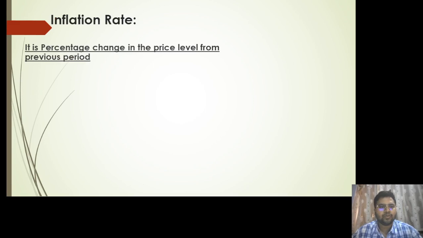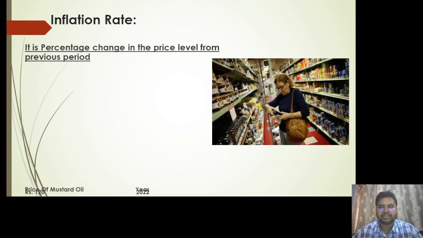Okay, moving on, then we have inflation rate. As we have seen in the news, the current inflation rate is let's say 7%, 8%, 9%. In some countries it is 4%. So what does that mean? How is it calculated? That is what inflation rate is. Inflation rate is the percentage change in the price level from the previous period. So let us take an example to better understand this.